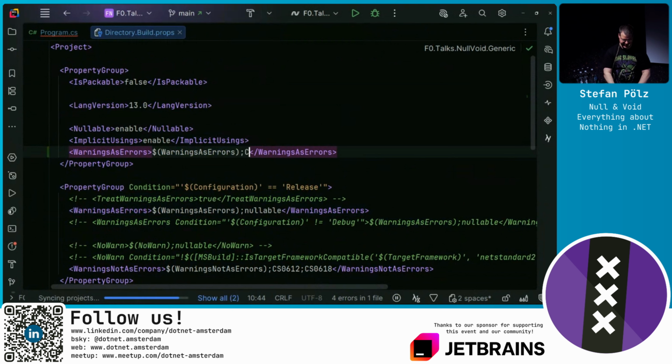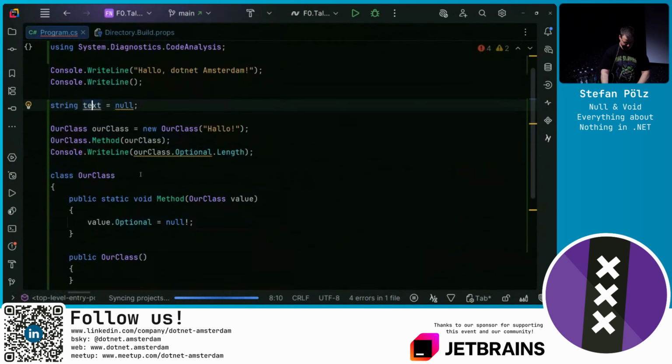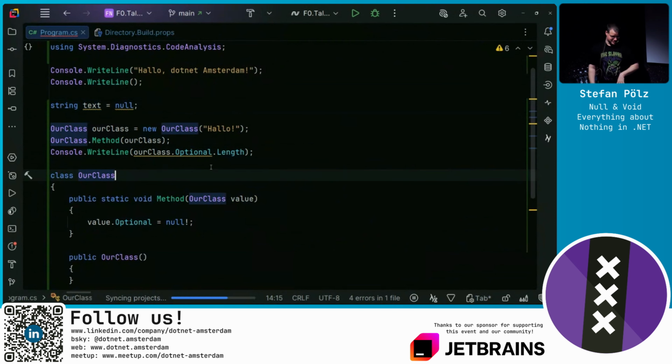For example, we could add CA2007. That's the only diagnostic ID I know, because this is about when you await a task directly without calling ConfigureAwait on it. And there is actually a bunch of nullable warnings. I think it's like 10. I don't want to add all 10 here. So we could use the alias nullable, which now is enabling all the nullable warnings, promoting them as errors. And this should momentarily, when my slow computer catches up with recompiling and reanalyzing the solution, now only have the nullability warnings as errors. But the other warnings are still only warnings.